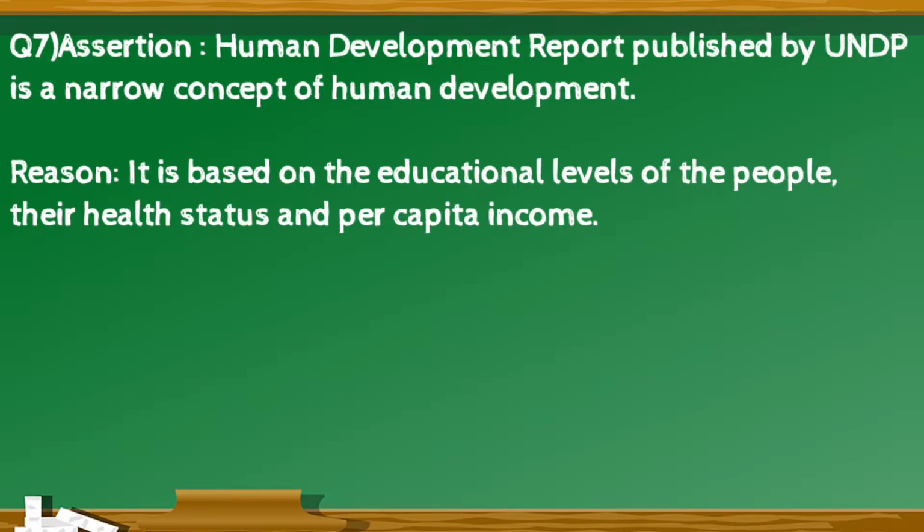Question 7, assertion. Human Development Report published by UNDP is a narrow concept of human development. Reason, it is based on the educational levels of the people, their health status, and per capita income.